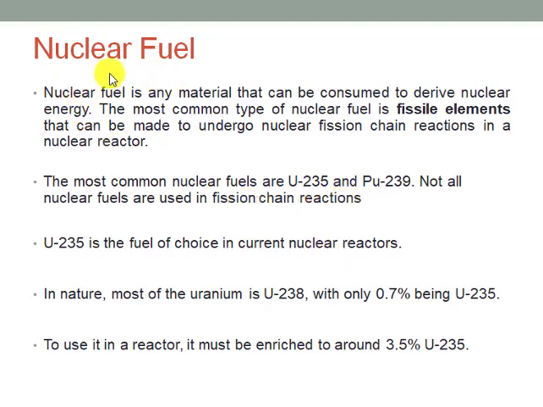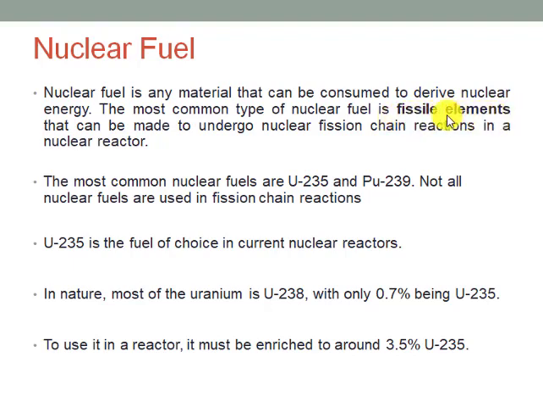Okay, if we talk about nuclear fuel, it is any material that can be consumed to derive nuclear energy. The most common type of nuclear fuel is the fissile elements.